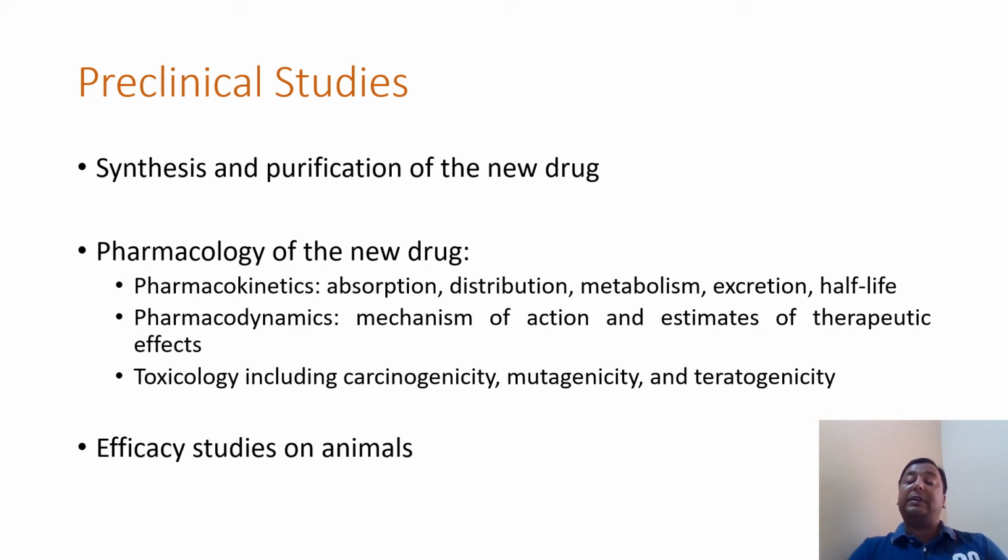Pharmacokinetics means how the body handles the drug in terms of absorption, distribution, metabolism, excretion, and toxicities. And pharmacodynamics is how the drug acts on the tissues and cells, their drug delivery systems, or you can say the mechanism of action of drugs leading to therapeutic effects on cells and tissues.